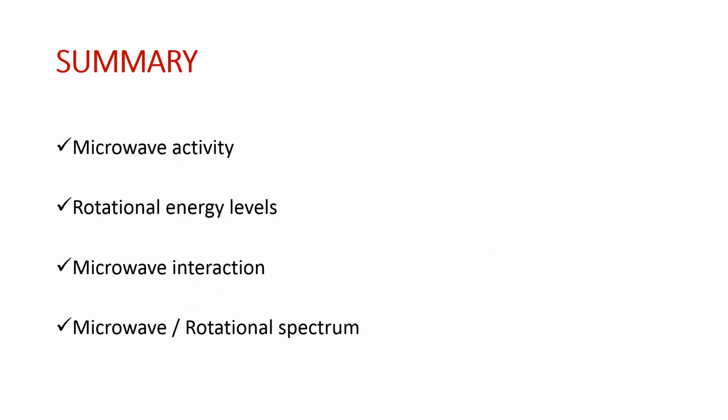To summarize, we have discussed microwave activity. Molecules with permanent dipole moment are microwave active. We have looked at rotational energy levels, where the separation between rotational energy levels is a few hundred joules per mole. And we have looked at microwave interaction.